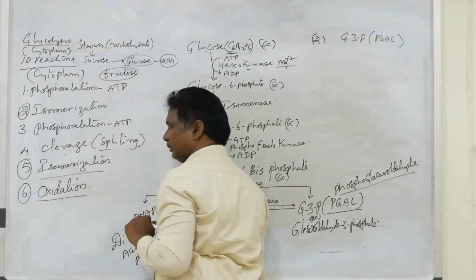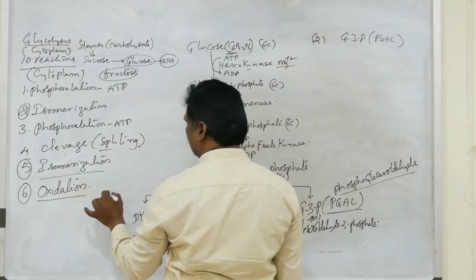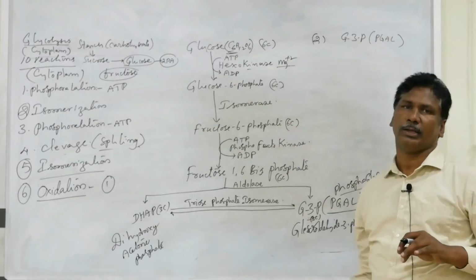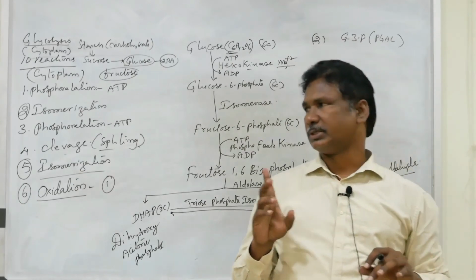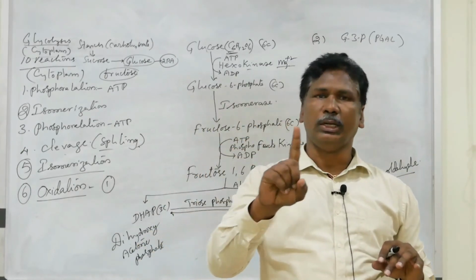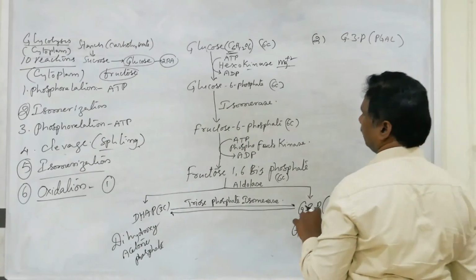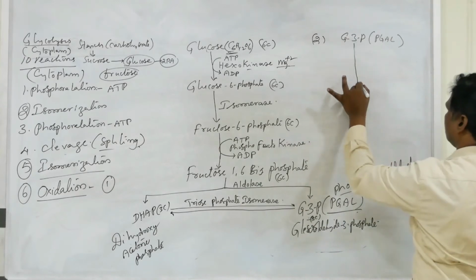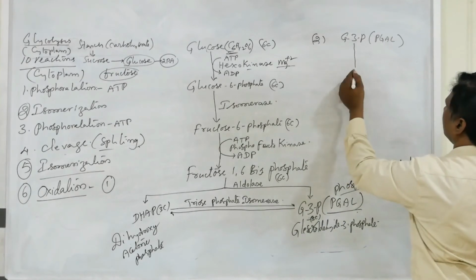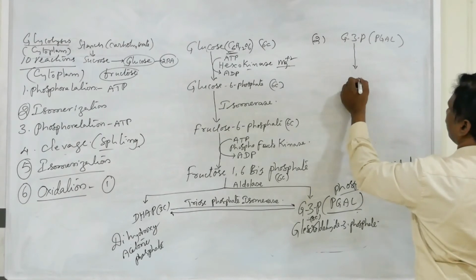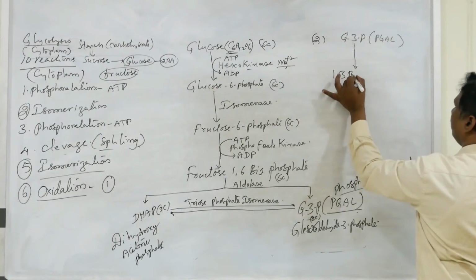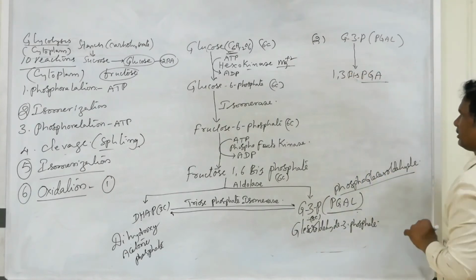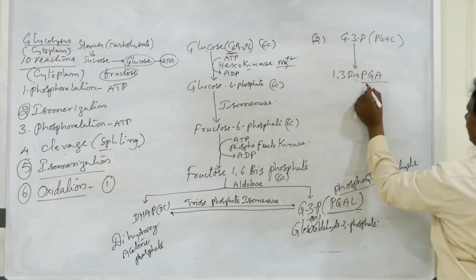That is the sixth step, oxidation. Only one oxidation takes place in the entire glycolysis. So that G3P undergoes oxidative phosphorylation, or nothing but oxidation, to form 1,3-bisphosphoglyceric acid. PGA means phosphoglyceric acid.